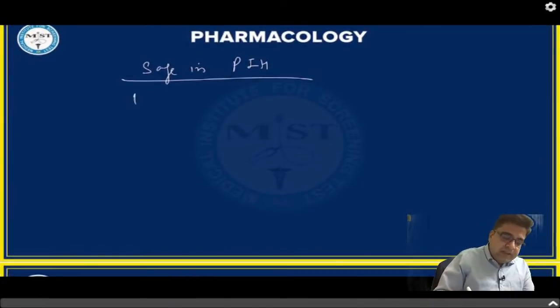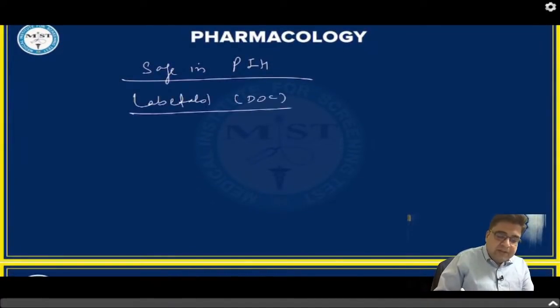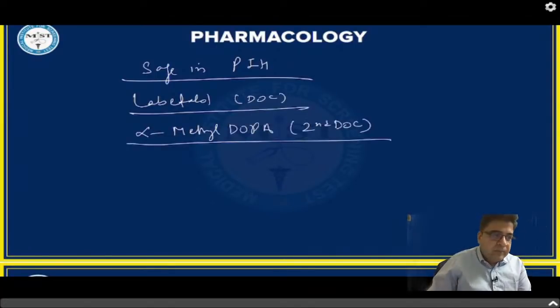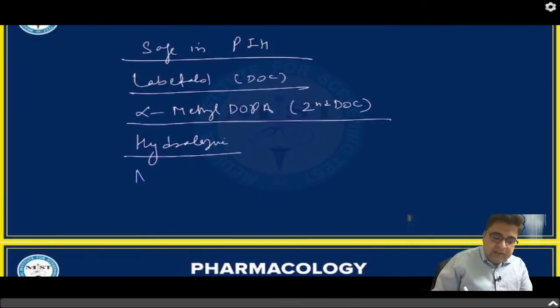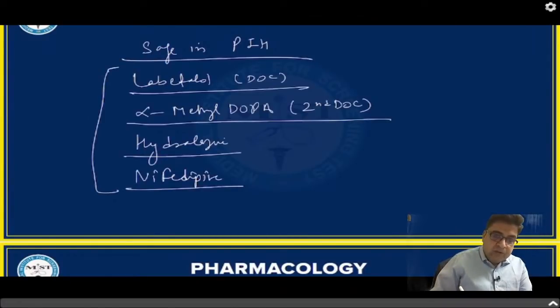So the answer is labetalol. So labetalol is a drug of choice. We can also use alpha methyl dopa. So alpha methyl dopa is a second drug of choice which we can use after labetalol. Other medicines which we can use are hydralazine. One more medicine is nifedipine. So these 4 medicines are commonly used, but apart from that, we can also use medicines like prazosin.